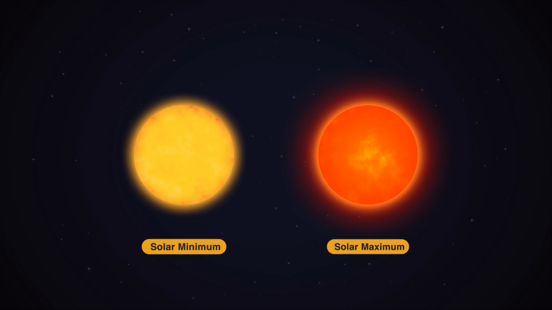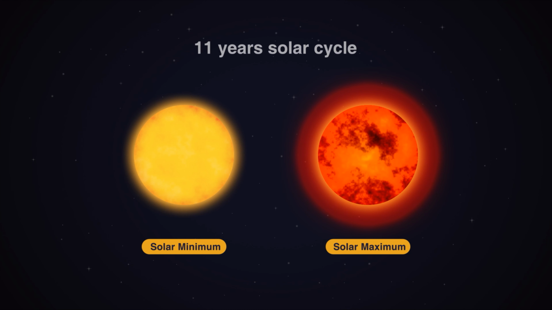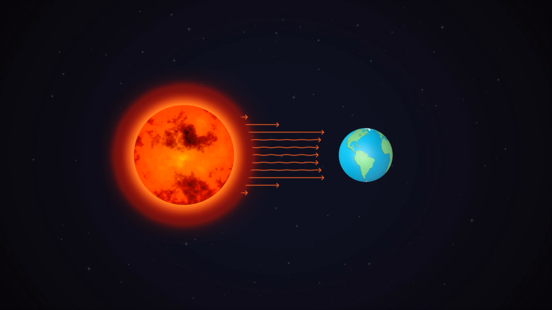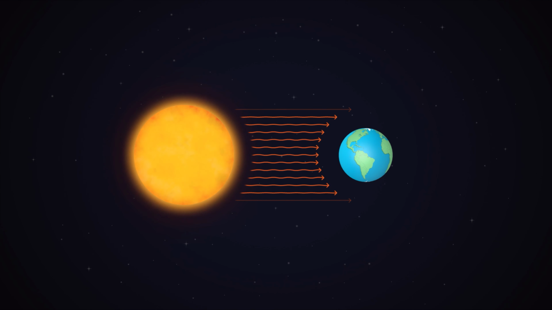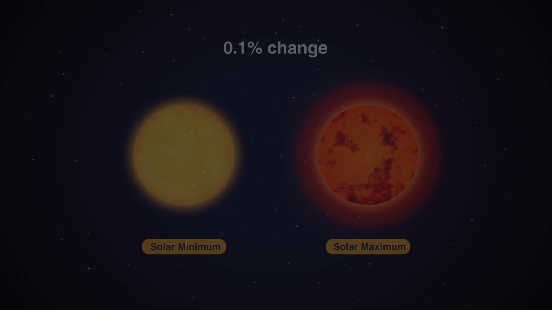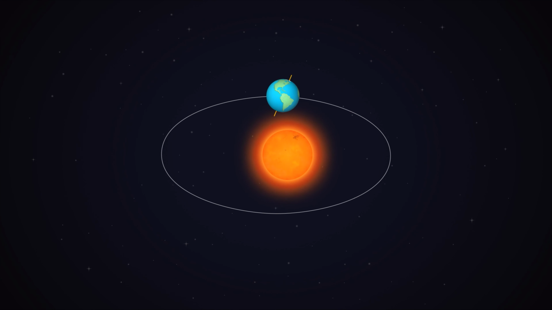On shorter timescales, the intensity of the sun's energy is influenced by the amount of sunspots that fluctuate within an 11-year solar cycle. Our planet receives more solar radiation as the sunspots increase, and less radiation as the sunspots decrease. But these changes only account for a 0.1% change. So together, the orbit cycles and solar cycles influence the amount of solar radiation.